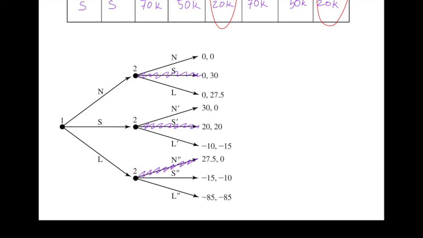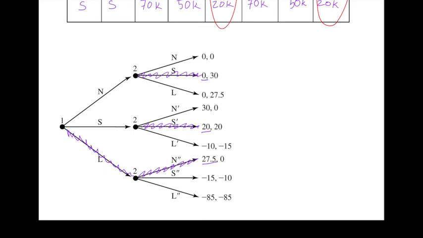Now we know for player 1 what the payoff would be for each of the possible actions player 1 could take. If player 1 chooses N, player 1 is going to end up with a payoff of 0. If player 1 chooses S, player 1 is going to end up with a payoff of 20. If player 1 chooses L, player 1 is going to end up with a payoff of 27.5. So comparing 0, 20, and 27.5, we figure that player 1 is going to choose L. So we've solved for the subgame perfect Nash equilibrium.